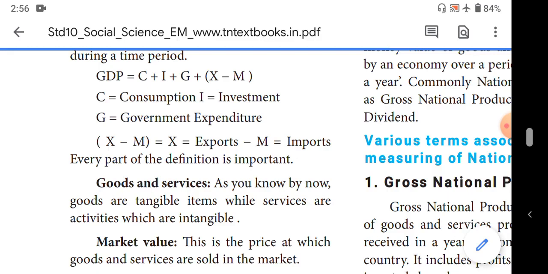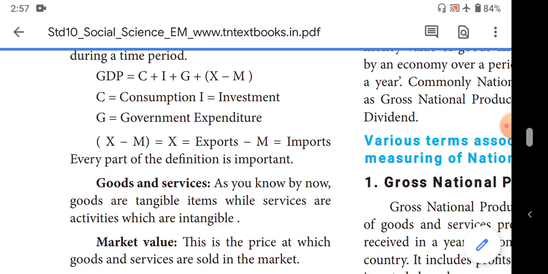That means the rupee, in the case of India. The rupee values are derived from the prices at which the goods and services are sold in the market. Only those goods and services with a market value are included in the GDP. Okay, students, this implies that unless a good or service is sold in the market, it is not included in the GDP.